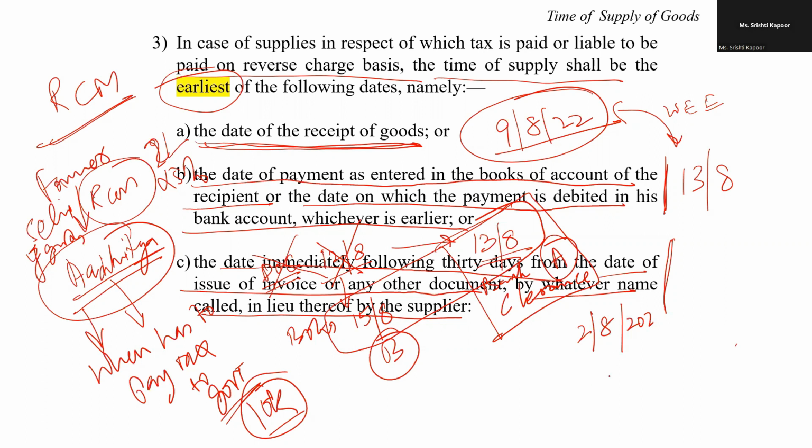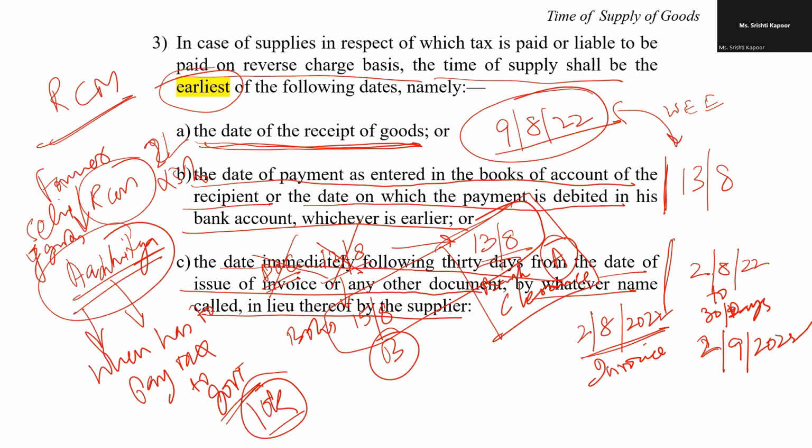The invoice was issued on the 2nd of August, goods dispatched, received on the 9th of August. So the third date is the 2nd of August, 2022 plus 30 days, meaning thereby the 2nd of September. So it will be 30 days from the date of invoice.